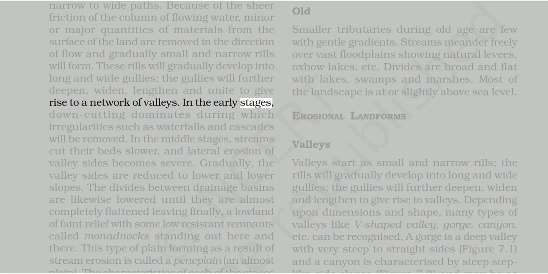In the early stages, downcutting dominates, during which irregularities such as waterfalls and cascades will be removed. In the middle stages, streams cut their beds slower, and lateral erosion of valley sides becomes severe. Gradually, the valley sides are reduced to lower and lower slopes. The divides between drainage basins are likewise lowered until they are almost completely flattened, leaving finally a lowland of faint relief with some low-resistant remnants, called monadnocks, standing out here and there. This type of plain forming as a result of stream erosion is called a peneplain, an almost plain.